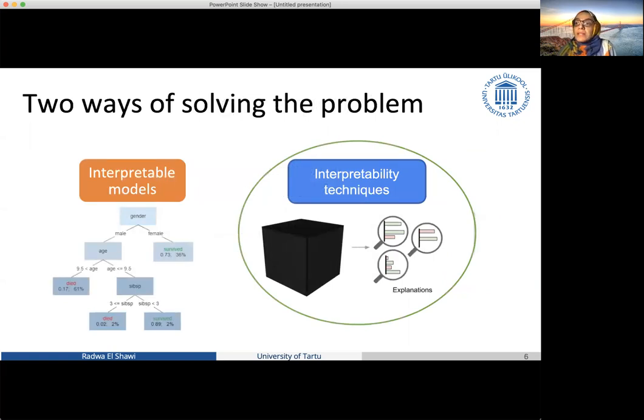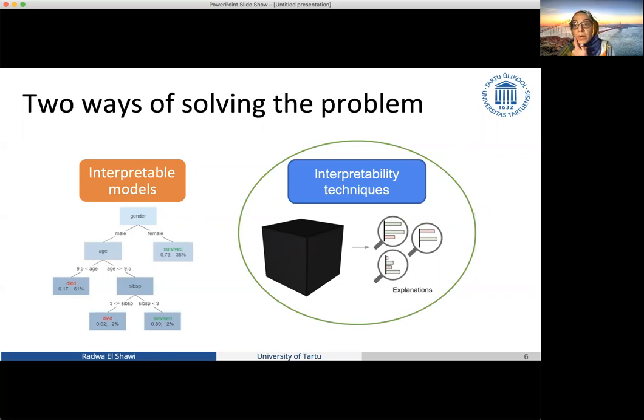And in order to handle the trust problem, we have two ways. One way is to use interpretable models by their nature, such as a decision tree or a logistic regression model. However, these models fail to achieve the state-of-the-art performance in lots of applications. On the other side, we still can use the black box models and the complicated models such as neural networks, and use on top of them another layer, which may be any interpretability technique that can explain the predictions out of these black box models.